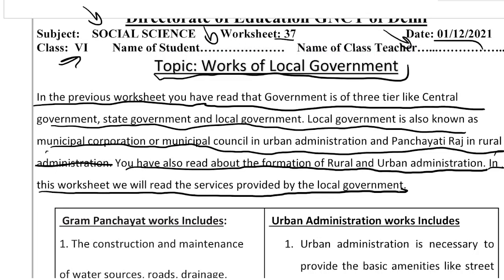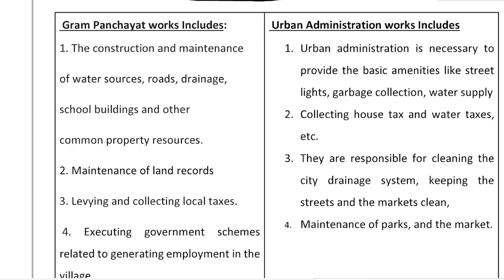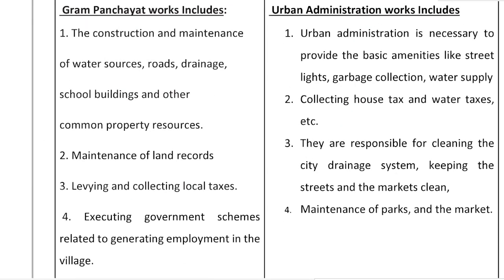That is for the urban administration, but we also have the rural administration. In the rural administration, this body is known as Panchayati Raj. In this worksheet, we will study the services which these two local governments provide. Okay, so let us start reading about these.